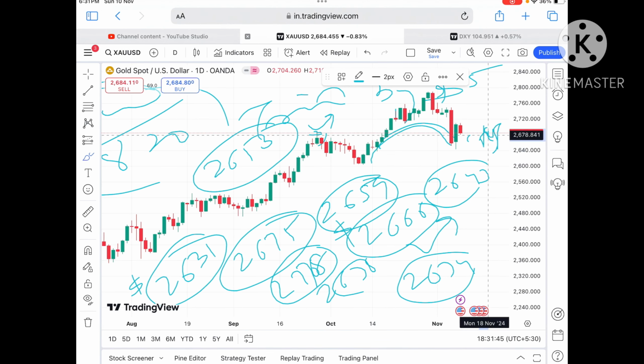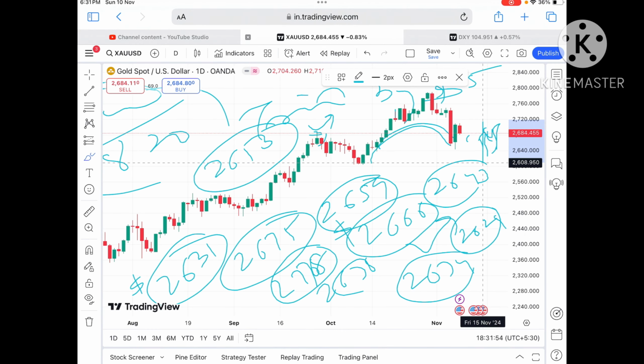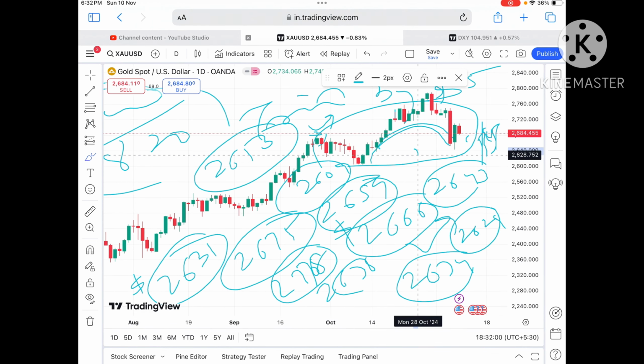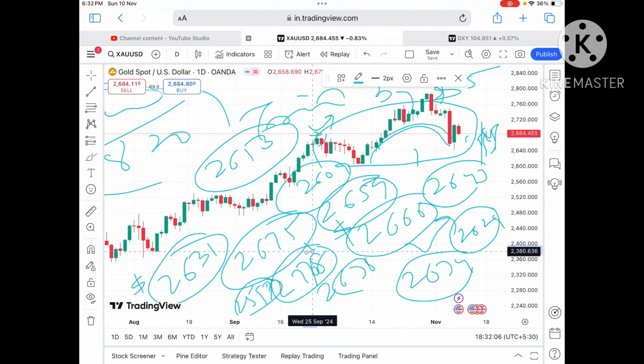Okay, and if you look at this particular trend, there is a further downfall we can see, and then there is a probability of crossing a level of 2624, and once the price starts going below that level, we can see it will cross a level of 2604, which is already being tested. So chances of a further fall we can see, and it can go towards 2597, and then a further downfall.